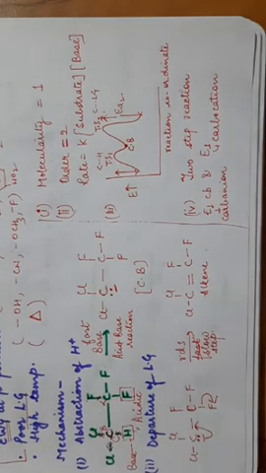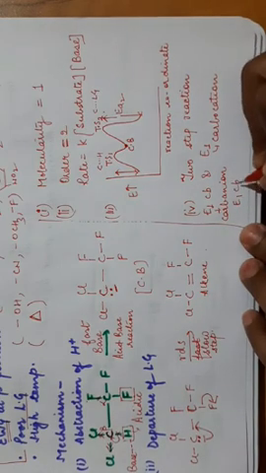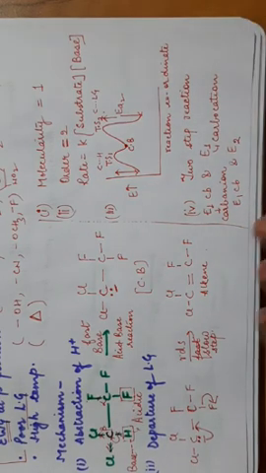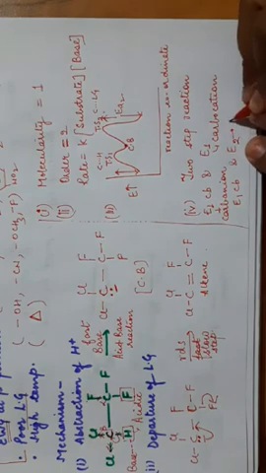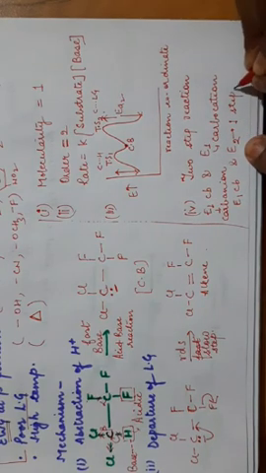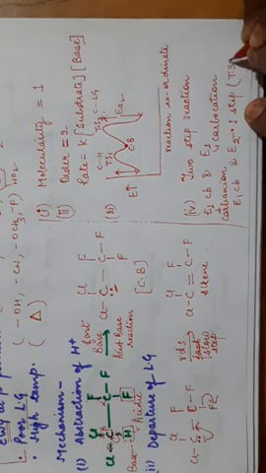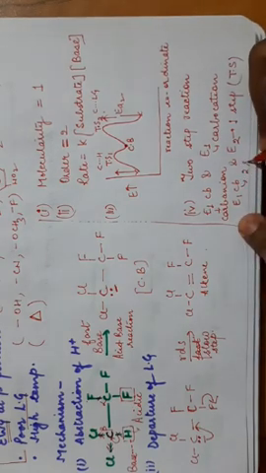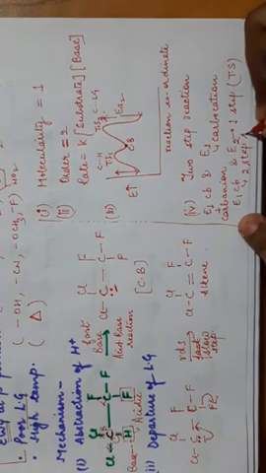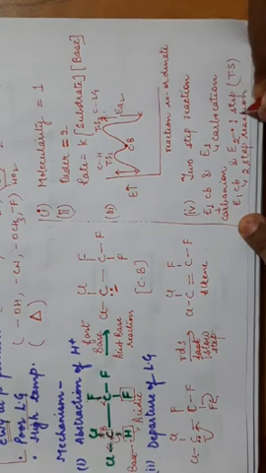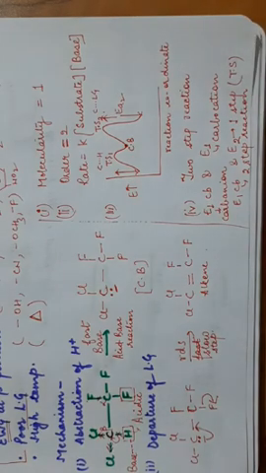Then how does E1CB differ from E2 reaction? E2 reaction is a one step reaction. ये एक step reaction है and there is a transition state only, and this is a two step reaction where carbanion is formed. So that is the main difference between E1CB and E2. So it is different from both of them, E1 and E2, and it is a rare mechanism which is observed in some reactions.